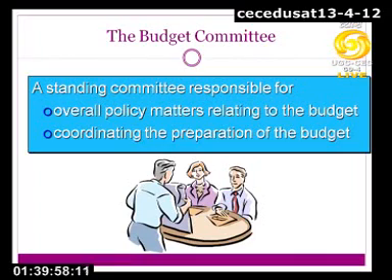So overall, I hope this is clear how we pursue the whole budgetary control system in the organization. It's nothing but a committee. To you it may seem like a normal committee working in any organization, but this is the committee which is responsible for coordination of budget activity, from making the forecast and deciding the key factors to actual drafting of the budget and final implementation of the budgetary control system in the organization.